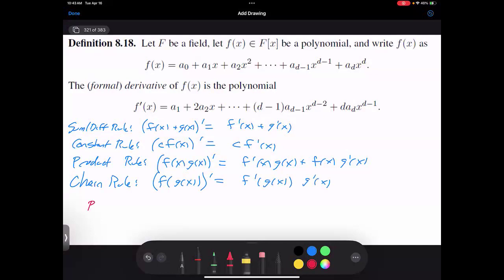So for the proofs, do x to the n, let's say ax to the n plus bx to the m. The derivative of the sum will be a n x to the n minus 1 plus b m x to the m minus 1.